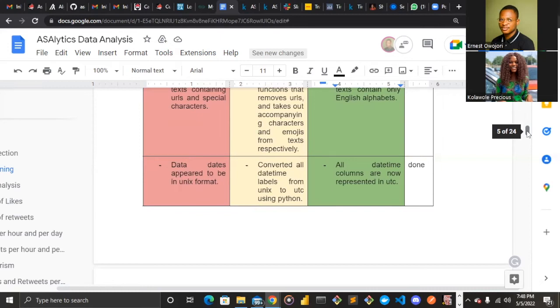The next problem we faced is dates appearing in Unix format and not in the general standard time, which is known as UTC. We solved this by using the datetime function in Python to convert all Unix date-related columns to UTC. After this, we have data containing datetime columns represented in UTC and not Unix.